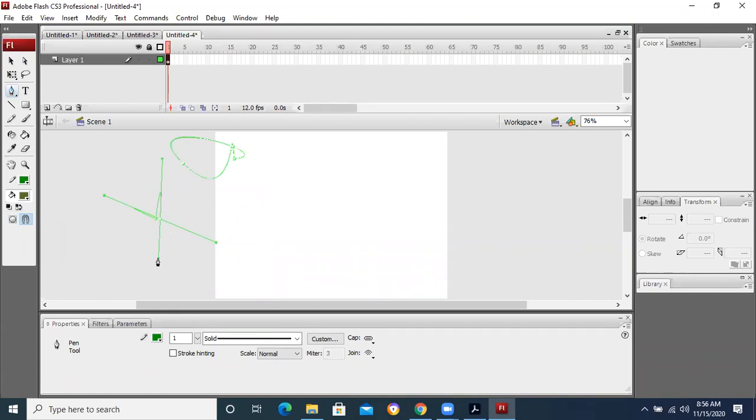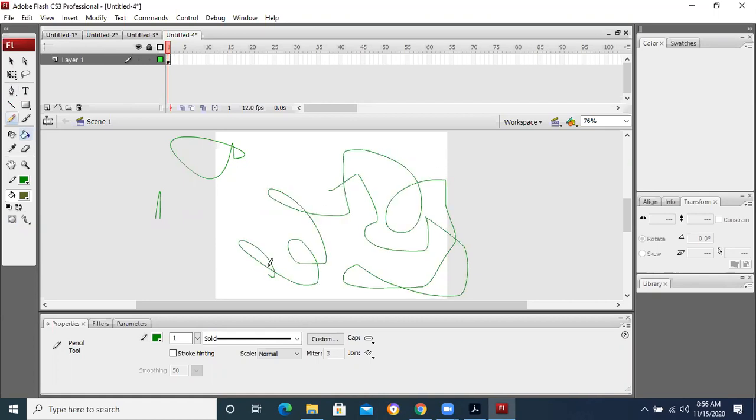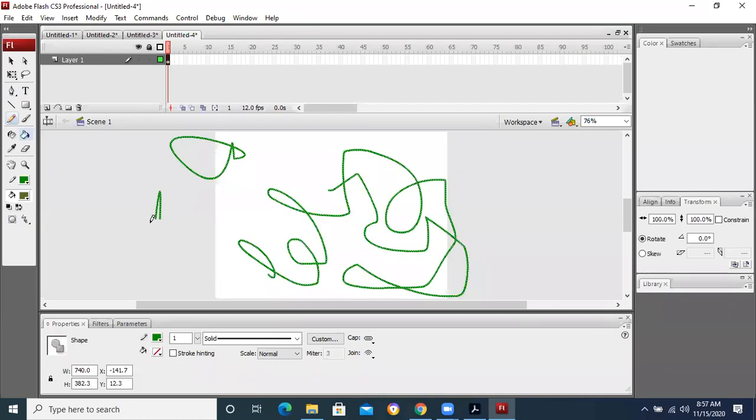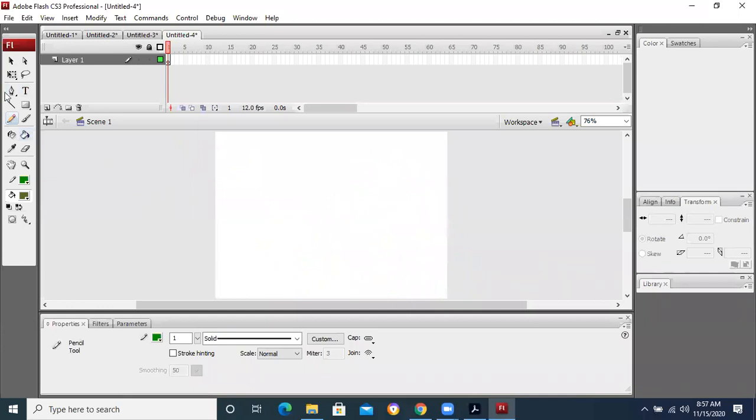But keep in mind that the pen tool is different from the pencil tool. The pencil tool is basically used to make freehand work. But this is not the case with the pen tool. What happens in the pen tool? When we take the pen tool, you can see that whatever kind of line I am going to draw, I can draw it.